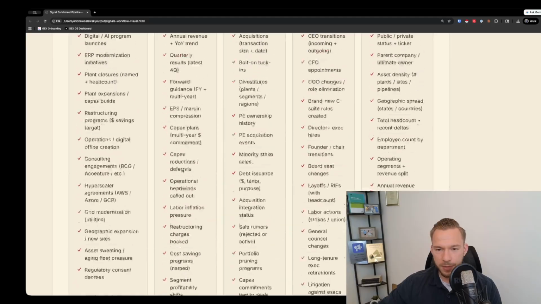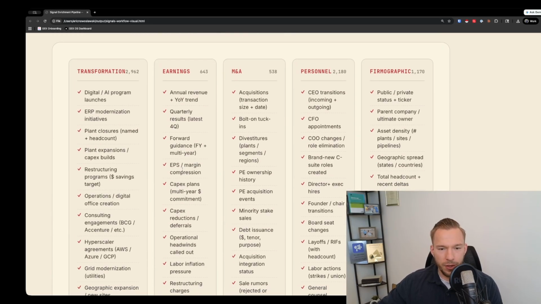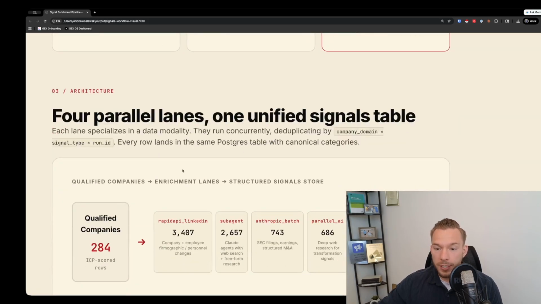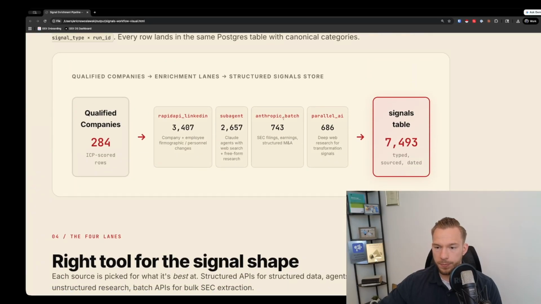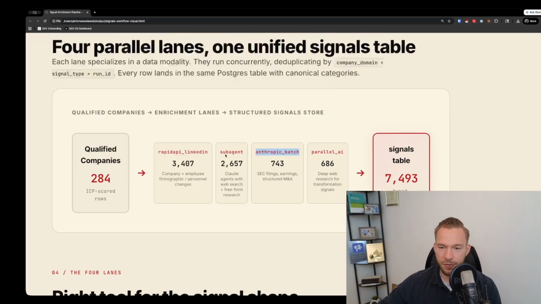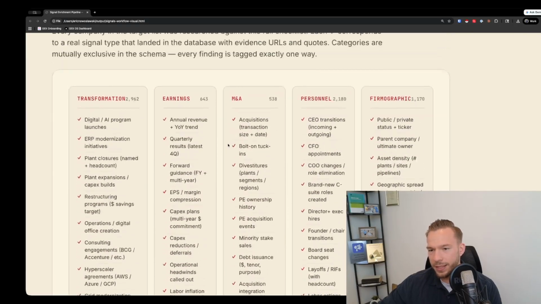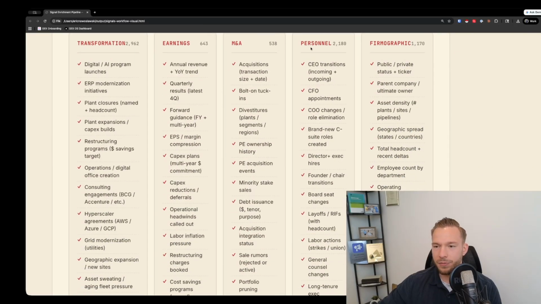Just to be very explicit, I'll point out some other things. When we were reading the earnings reports, we would use an API on Rapid API to get the earnings reports, and then we were using the Anthropic Batch API. That was taking too long with Sonnet subagents. I could have done that, but it was just taking too long to pull out all the SEC filing kind of things.